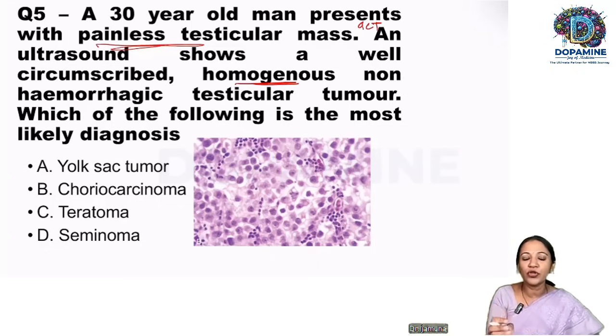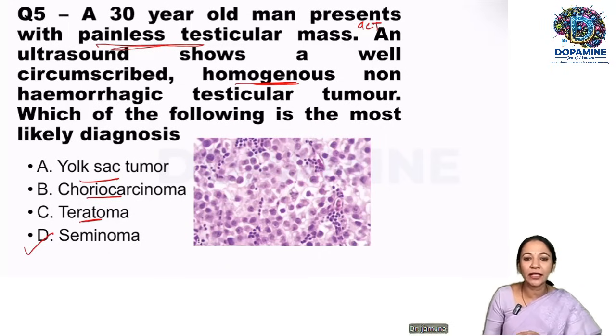So whenever homogeneous, non-hemorrhagic is given, the most likely diagnosis, even without seeing the histopathology image, is seminoma. Okay. So all the other tumors, yolk sac tumor and choriocarcinoma, are heterogeneous with areas of hemorrhage. Teratoma means we'll have hair, teeth, pultaceous material, all those things will be there inside the cyst. So here, without even looking at the histopathology, it is seminoma.